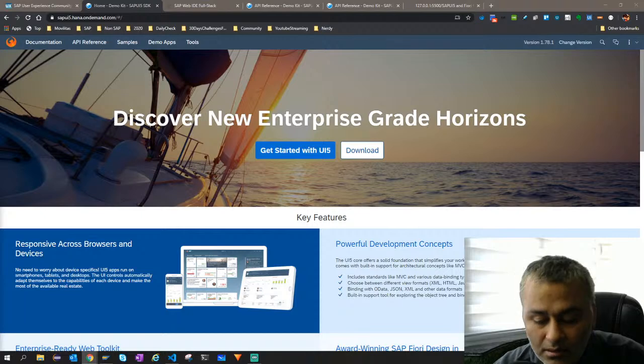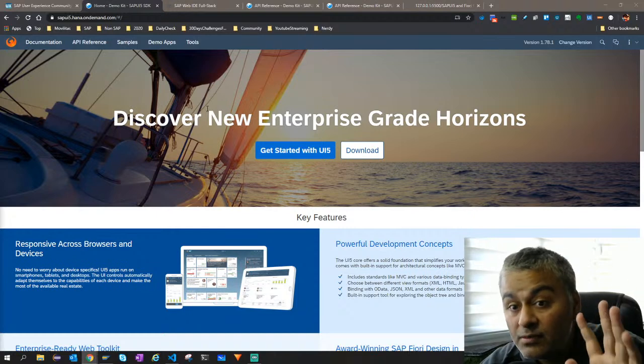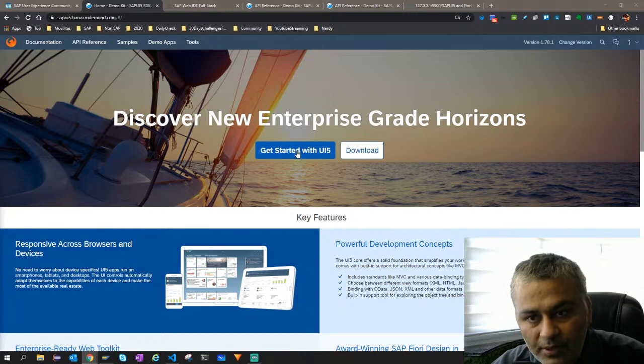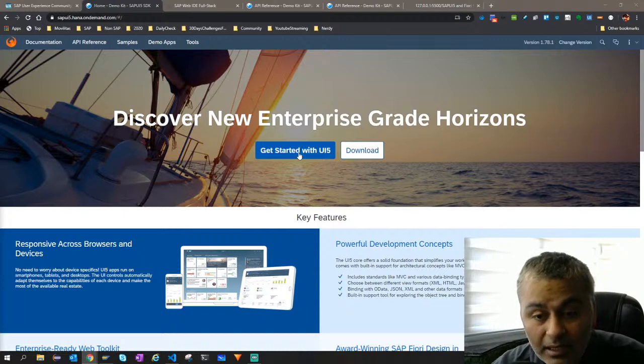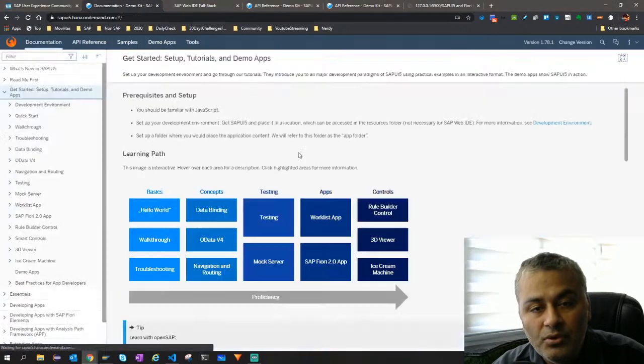This is our single source of truth, SAPUI5.hanaondemand.com, and let's spend the next 5 minutes here because it is very important. Simply because this is where you will sometimes get confused, but if you make yourself comfortable here, trust me, you'll never have a doubt. So you click there, right?